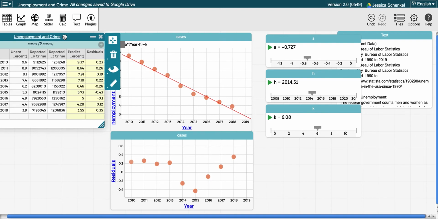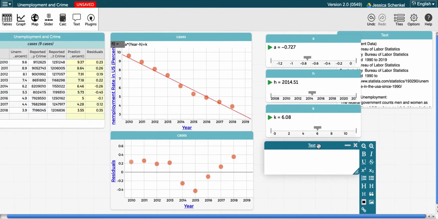So my model then for unemployment, my predictor, I can put in a text box. For my model, y is equal to negative 0.727 times (x minus 2014.51) minus 6.08. And with x as my independent variable, which is my year, and y as my unemployment rate in the United States as a percentage, I could plug in a year and I could predict the unemployment, or I could put in the unemployment and predict the year potentially.